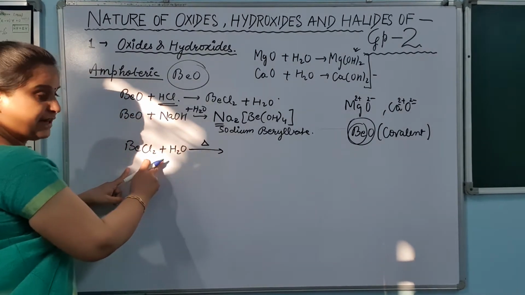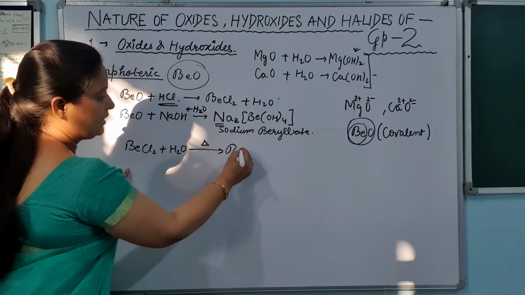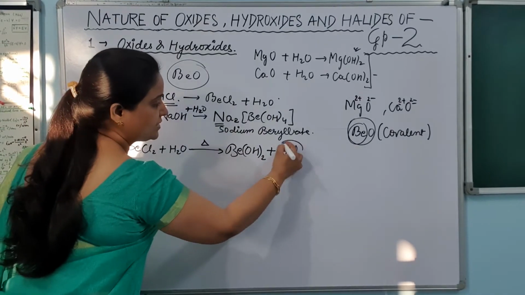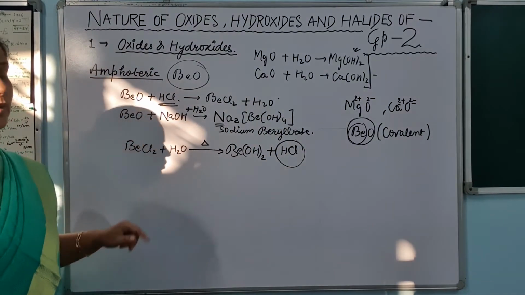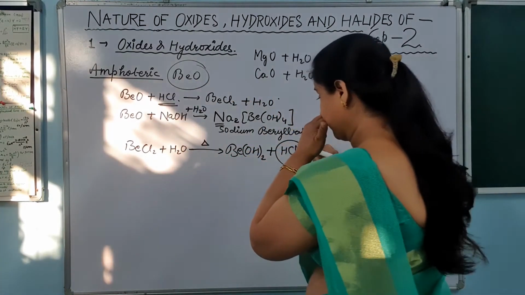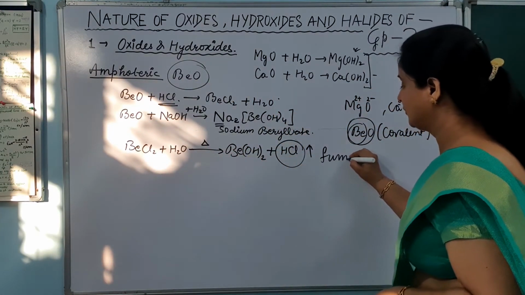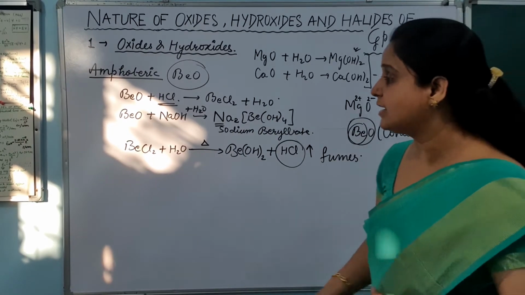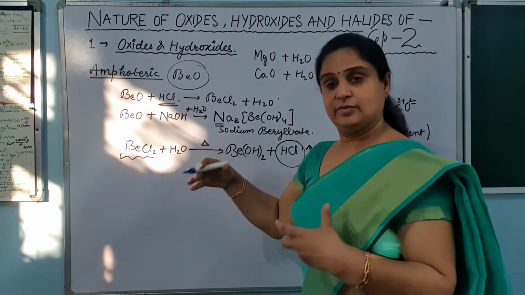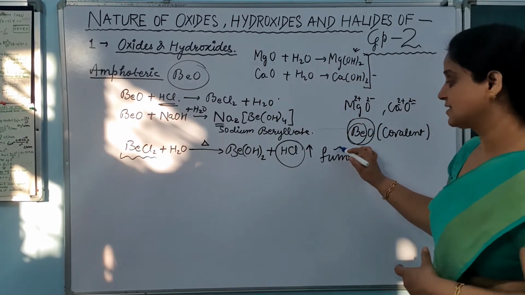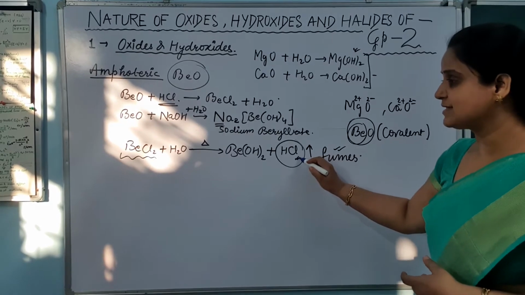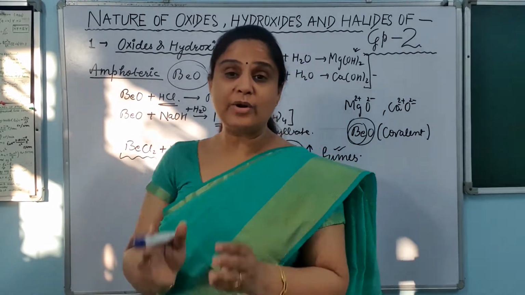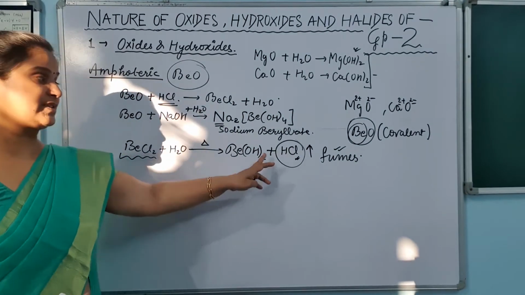On heating it is hydrolyzed to give you what? Be(OH)2, and fumes of HCl come out. This reaction is very important. Here you are getting the fumes of HCl. What are you getting? Fumes. So most of the time this question is asked of students: why does beryllium chloride fume when it is hydrolyzed? Because of the formation of this HCl, because beryllium chloride hydrolyzes on heating to give beryllium hydroxide and HCl.